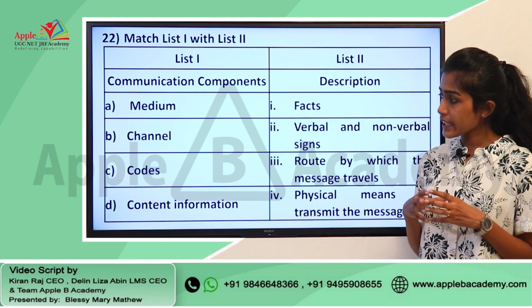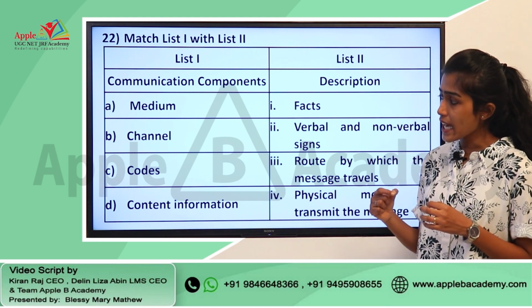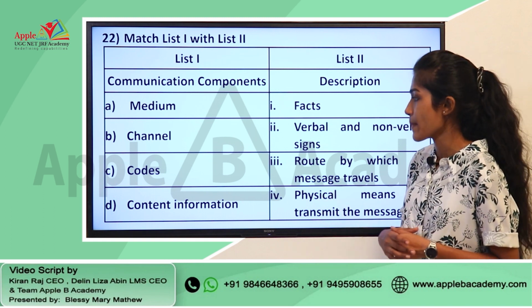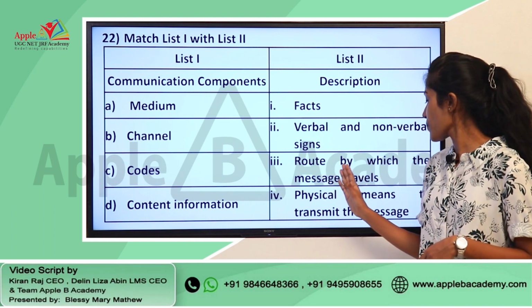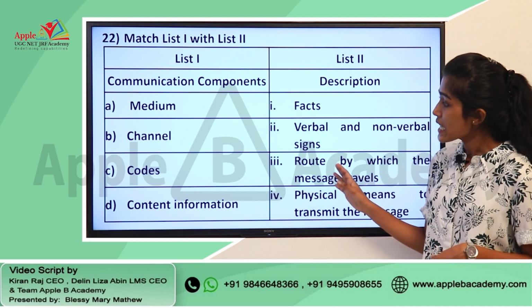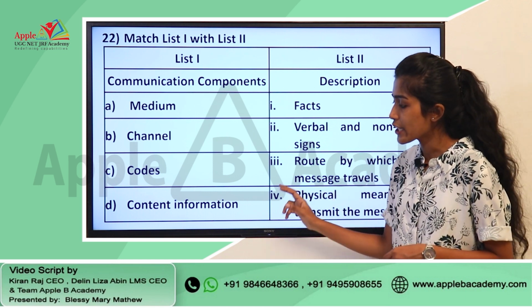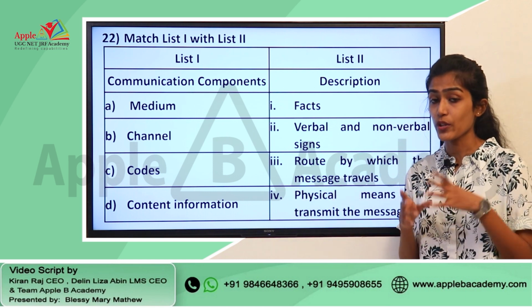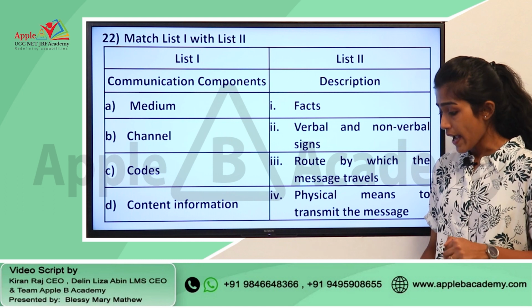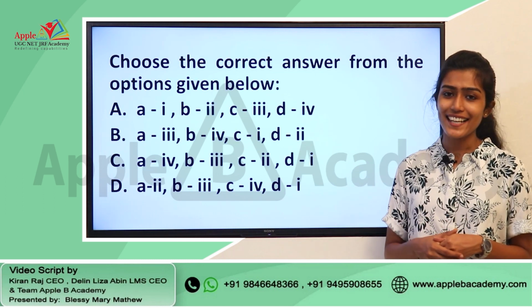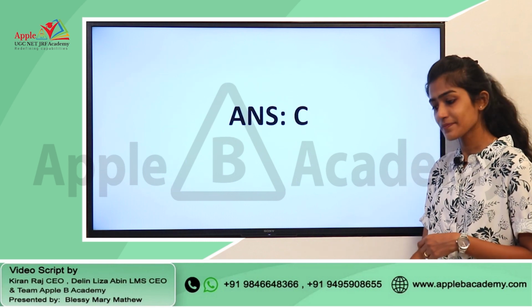So, in this particular question we can associate option A, that is medium, with option 4, that is physical means to transmit the message. Channel stands for the route by which the message travels. C can be associated with verbal and non-verbal signs, and finally content information can be associated with option 1, that is facts. So, A4, B3, C2 and D1 is option C. So, the right answer for this question is option C.